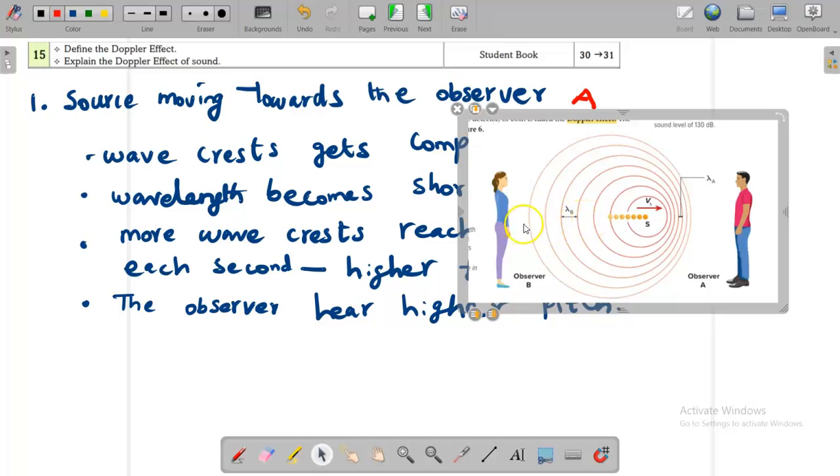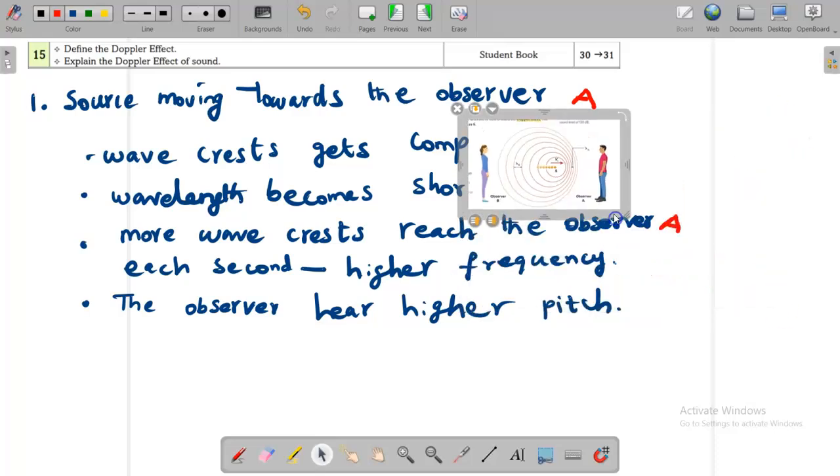So towards the observer A more number of waves, higher frequency, high pitch. And for observer B more space between the waves, so she perceives less number of waves in every second. So she will be getting lower frequency and low pitch, because the source is moving towards the observer A.